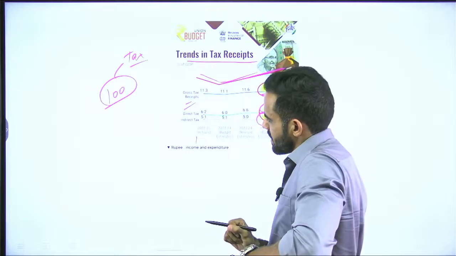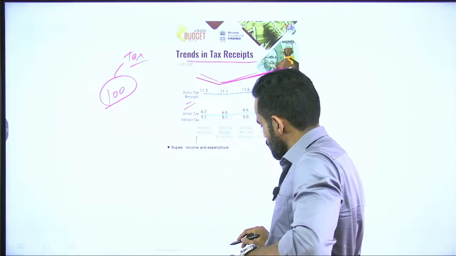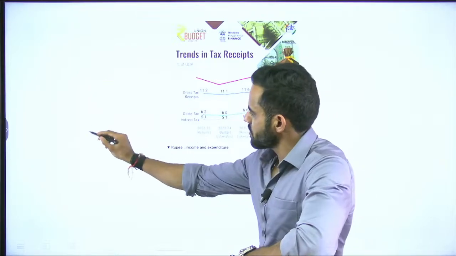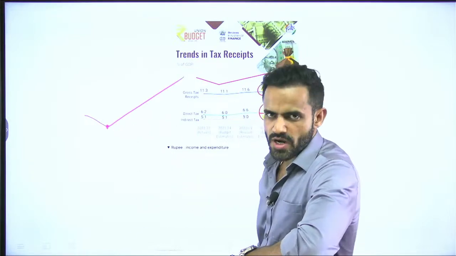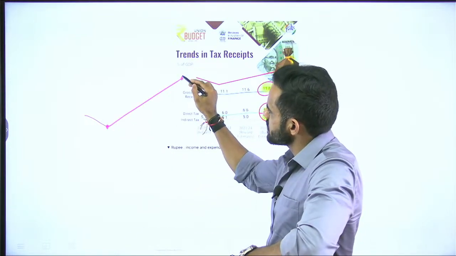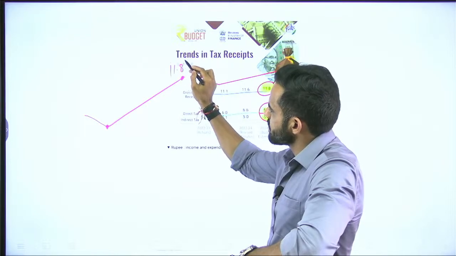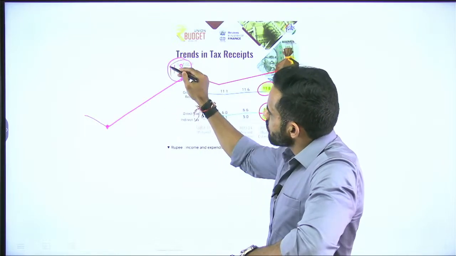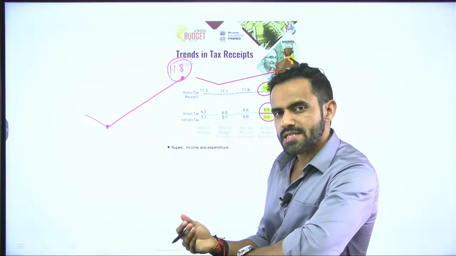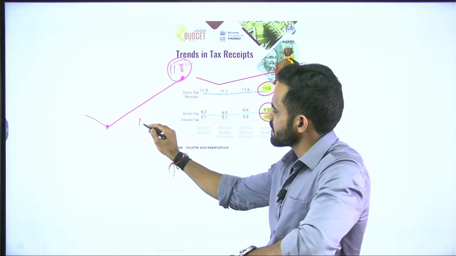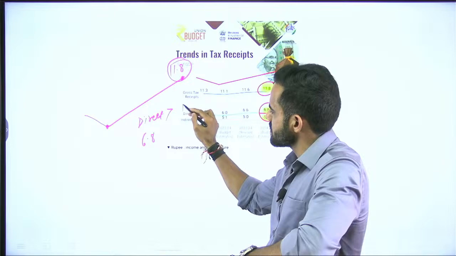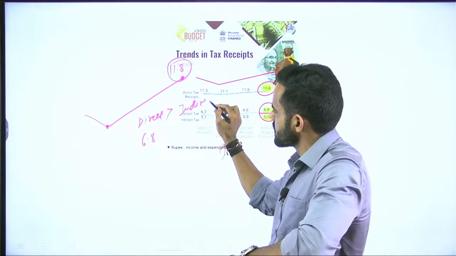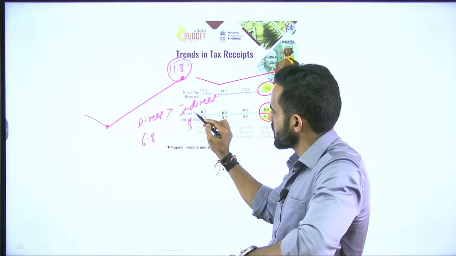Two important questions can be asked. A, what is the trend? So, is it increasing in a steady manner? No, it is not increasing. The trend is like this. That means there was a downfall at this point. Second, how much is it right now? So, it is 11.8%. Now, out of this 11.8%, how much is direct taxation? So, direct is 6.8 and indirect is 5%. That is another trend you need to keep in mind.